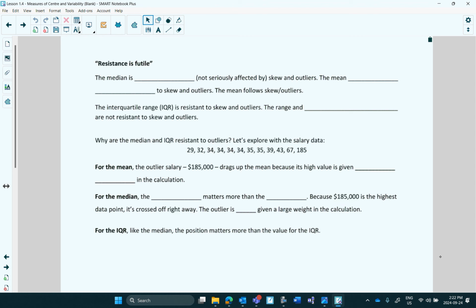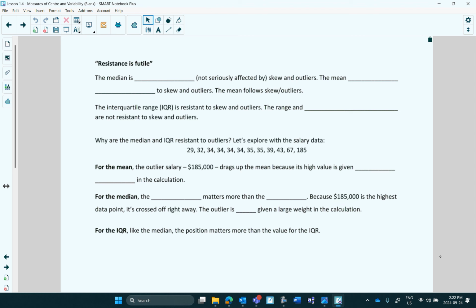This was our original data for the salaries. This we've been using since the beginning of the lesson. If you go back to the first page, we saw that the mean was $50,100. Sorry, the mean. We saw that the median was $34,500. That's a pretty big difference between the two, when both of them are supposed to measure the center.